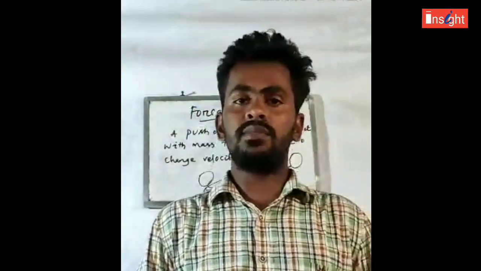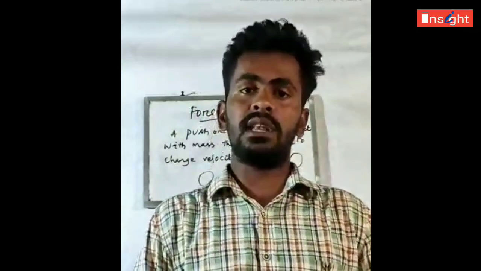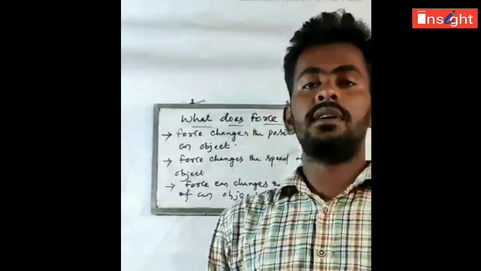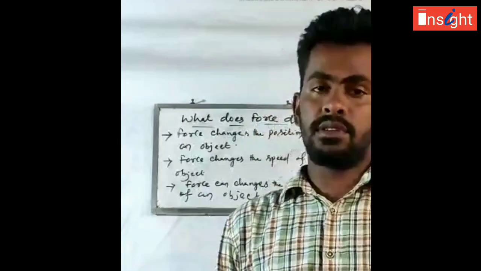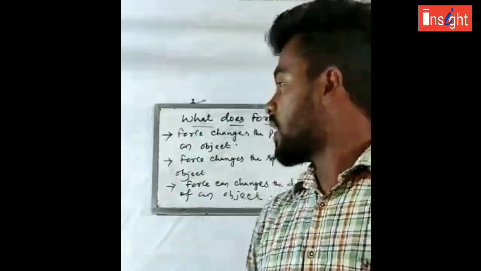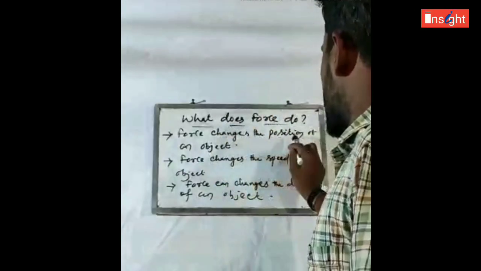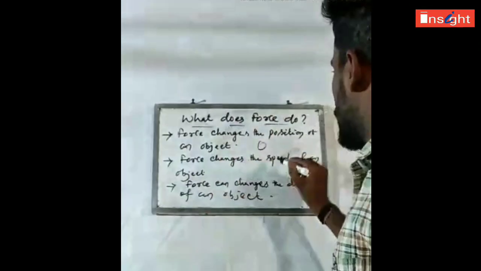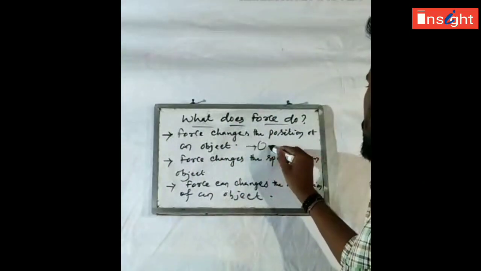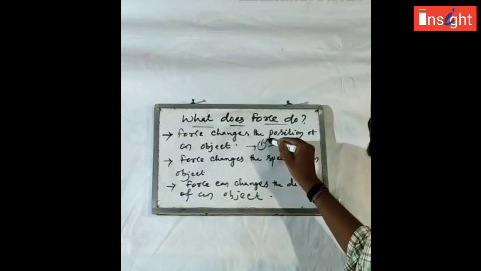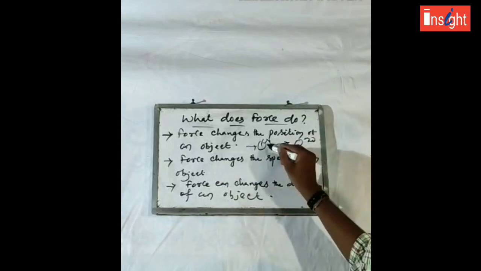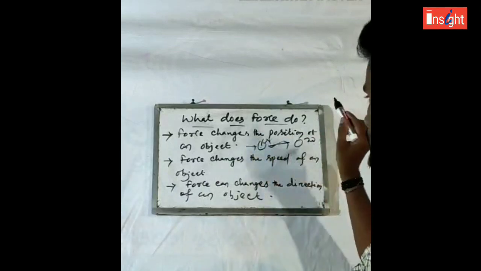Now we can see the various uses of force, how we are using force. I had already told you what force can do. See, it is also present in your book: what does force do? Force changes the position of an object. If an object is here and I apply force, the object shifts to there. So it has a first position and a second position. Here we conclude that force can change the position.